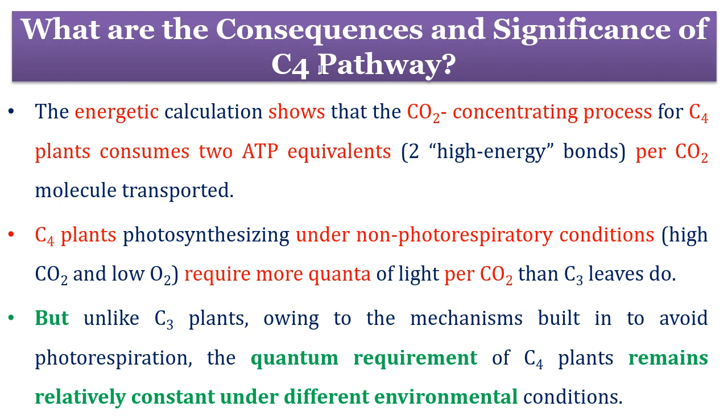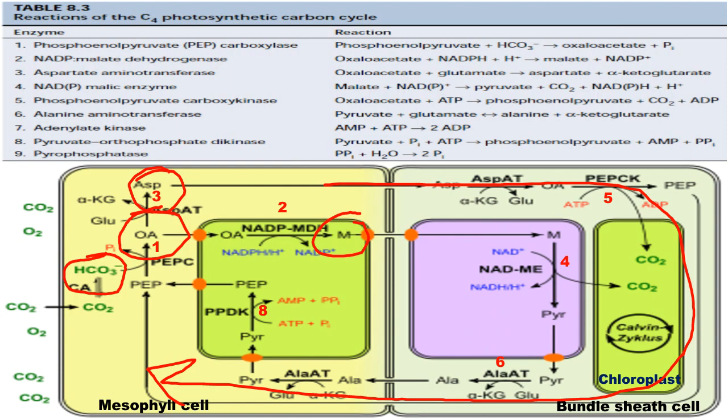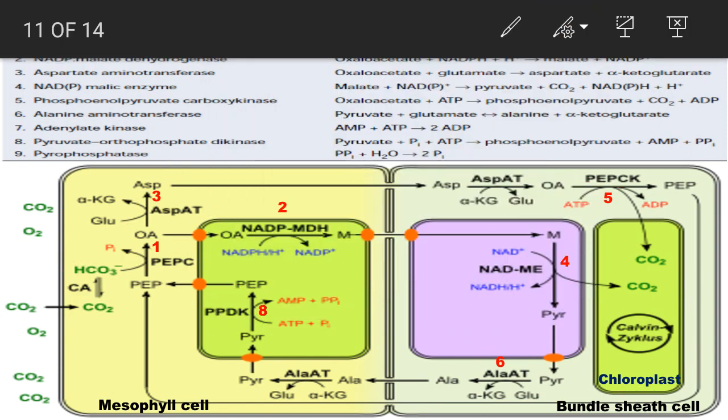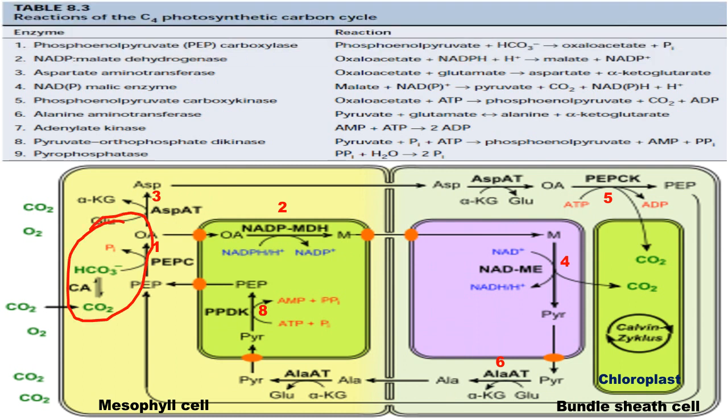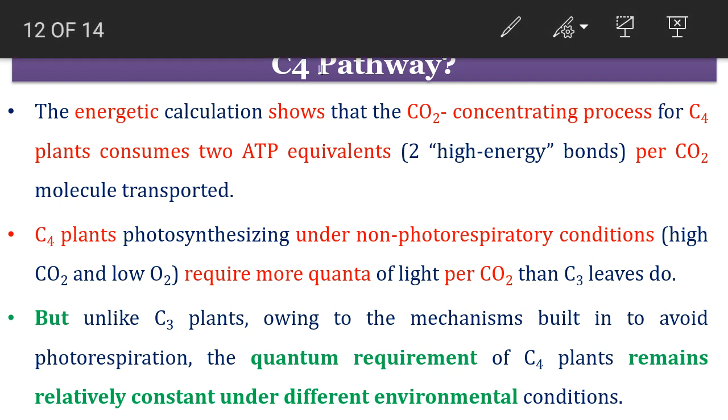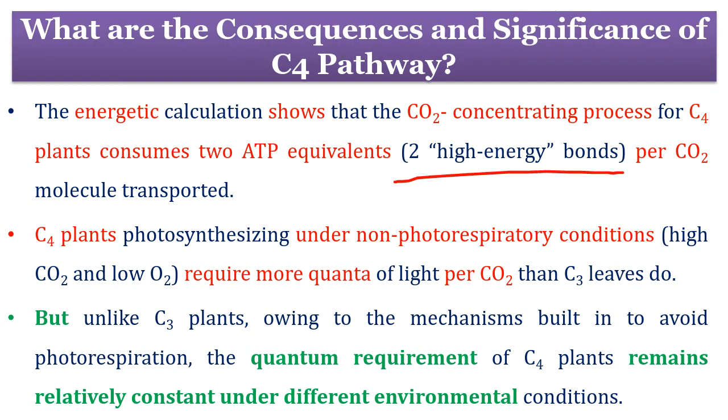Now what are the consequences and significance of all this process? The energetic calculation shows that the carbon dioxide concentrating mechanism for C4 plants consumes 2 ATP equivalents, that is 2 high energy bonds per CO2 molecule transported.